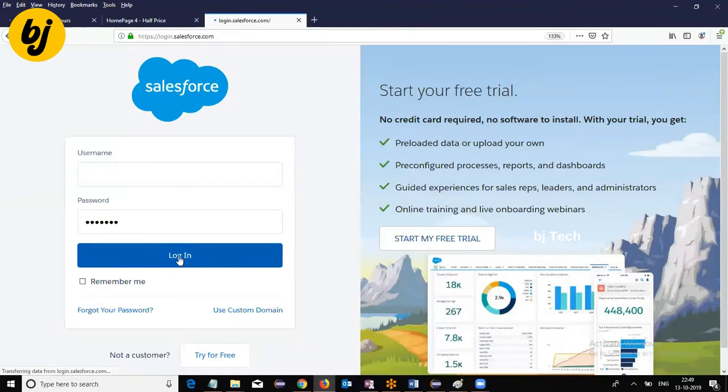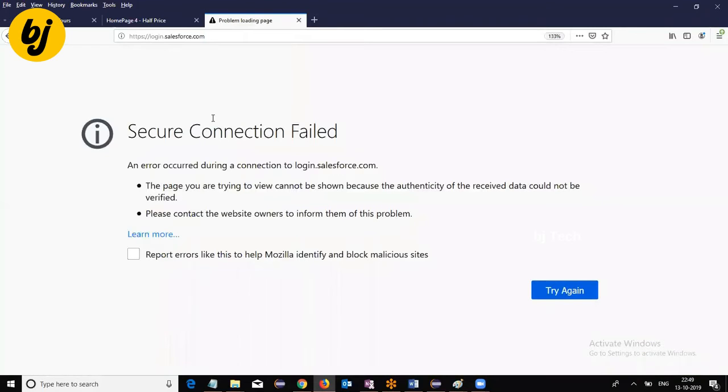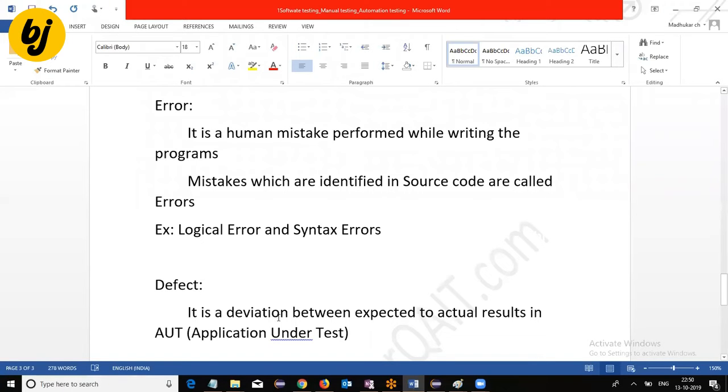But when I go to the application, if I am not getting any error message, that is a deviation we are going to call. At the application level, we identified some deviation. Oops, there is some internet issue. So a deviation between expected and actual results, what you are expecting and how the application responds. When we have a deviation between the expected and actual result, that we are going to call a defect.